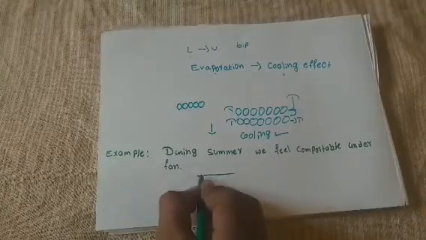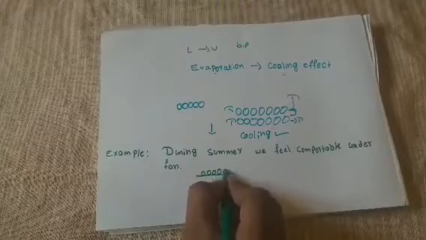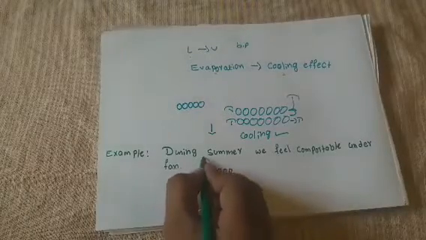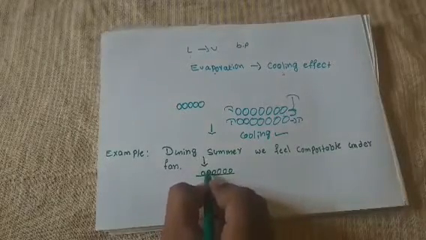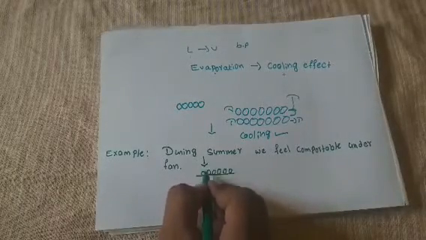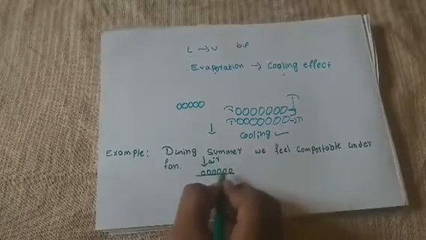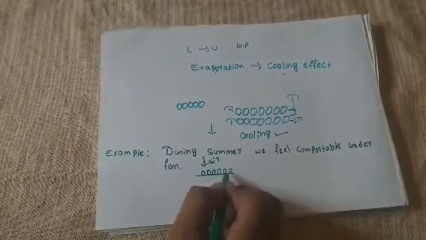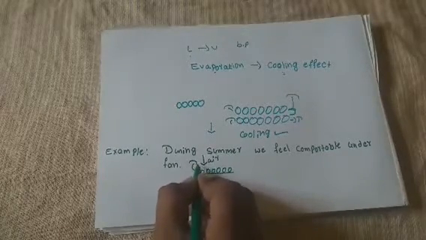Just imagine, this is the surface of our body. It contains the sweat particles. When the fan produces the air, the sweat particles present on the surface of our body evaporate. During evaporation, what happens?